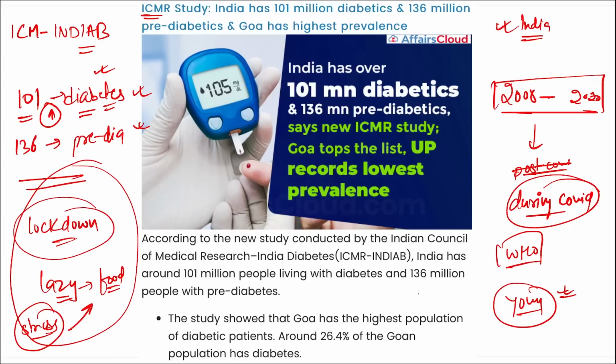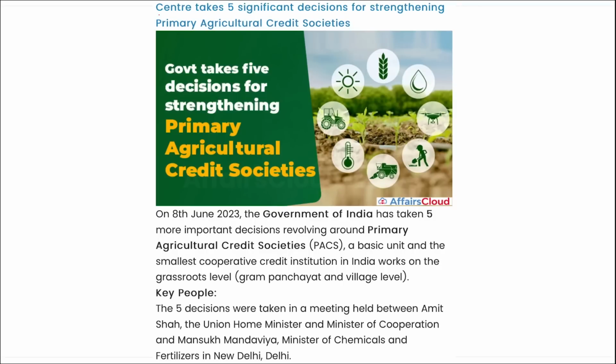Correct? Under this particular survey, the researchers analyzed data of more than 1.13 lakh individuals, and 75,000 of these were from rural areas. Next, the Centre takes 5 significant decisions for strengthening the primary agriculture credit societies. Correct?